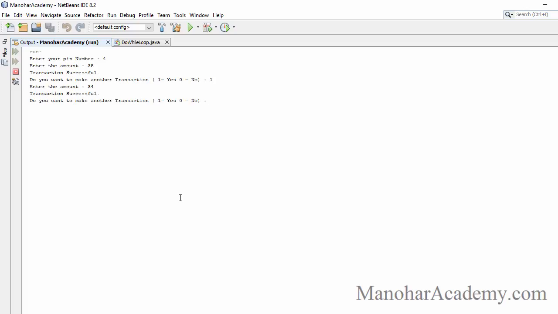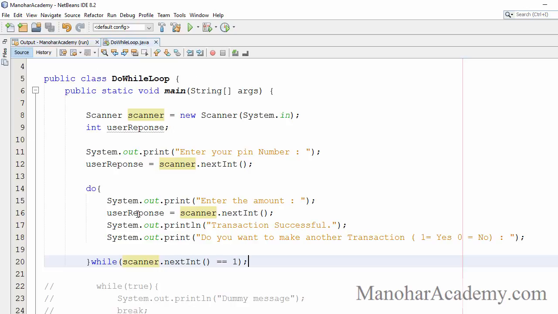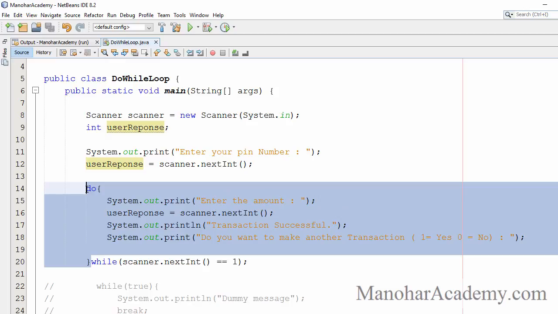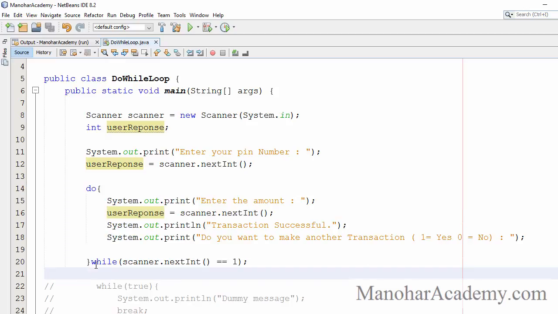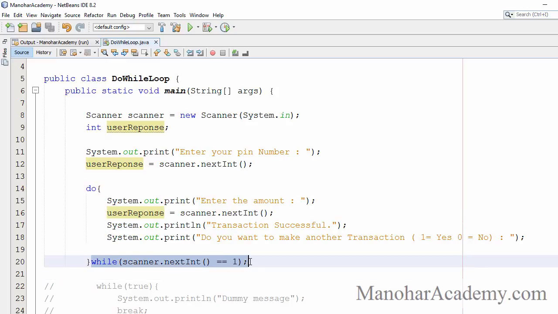If the transaction is successful, at the end we will ask him again, do you want to make another transaction? As long as he says yes, we are going to repeat this task. Say he says no, the loop should terminate and we are not going to execute the task again. That is the do while loop. It's exactly like while, but the only thing is it will do the task at least once, and it will check the while condition at the end.